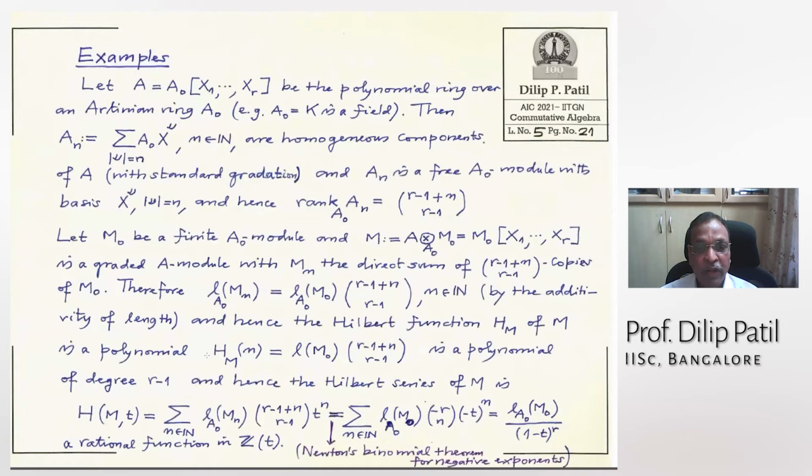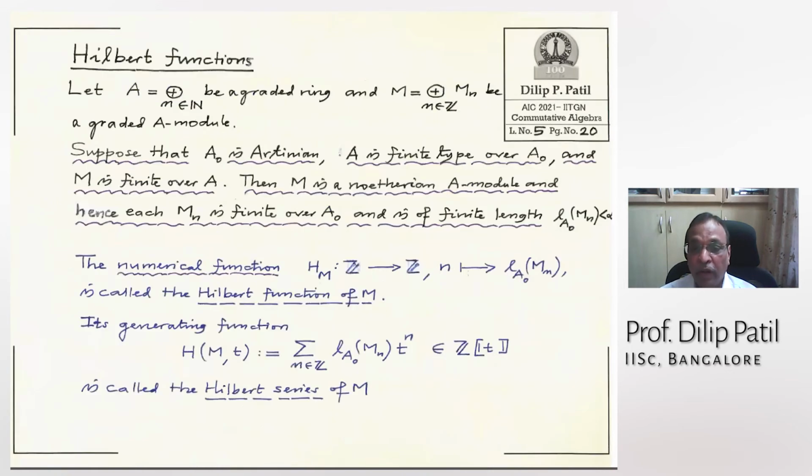All right, now let us see some examples. Let us take a polynomial ring over an Artinian ring. For example, you can take A0 to be a field. So this polynomial ring is graded by the standard gradation. So the An's are the homogeneous components with standard gradation. So the An's are actually free modules. See, ultimately, what do we want? I want to compute the lengths.